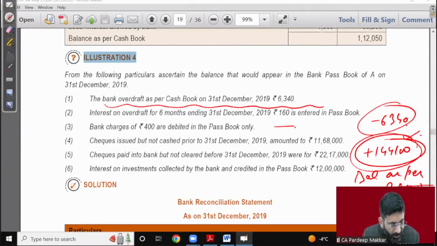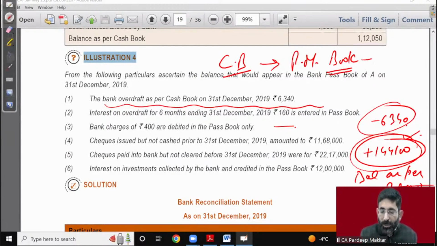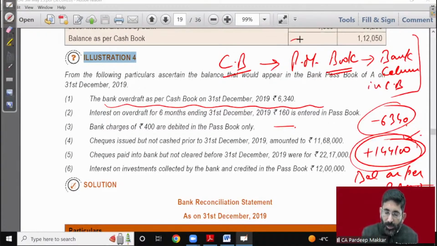Tell me, sir, how to decide what should be cash book or passbook? Cash book means our books, Pradeep Makkad's books. I have prepared my books in which I have opened a bank account or a bank column in my cash book. So this is the cash book. We say it is balance as per cash book.